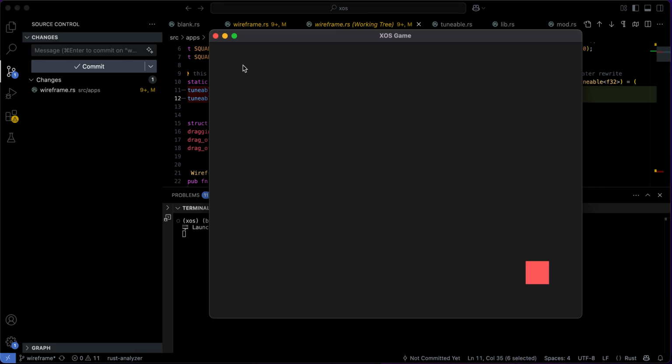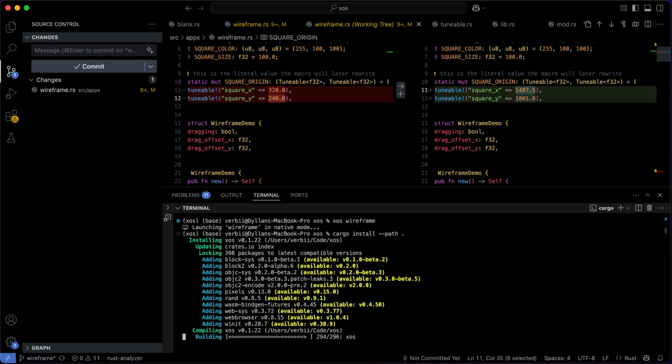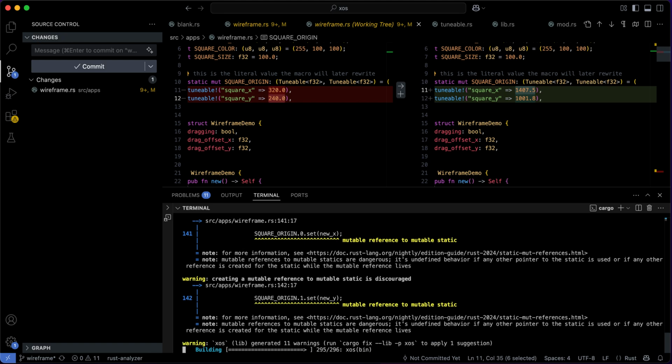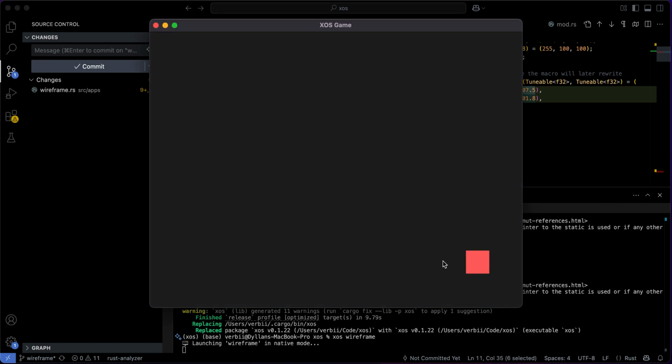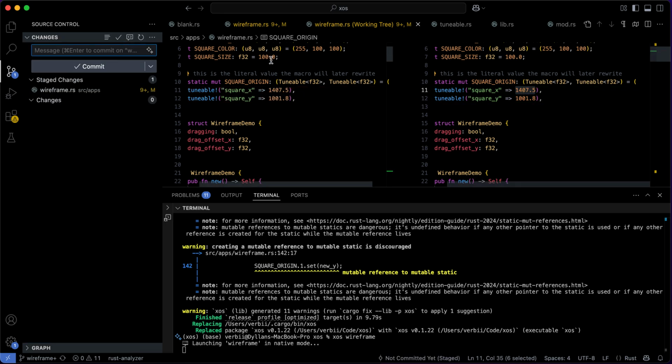And so if I reopen this and I close it, and then I recompile the program, instead of the square beginning in the top left of the screen like it did when I first ran the program, if I rerun it, it'll start in the bottom right. And we can take this and commit the code and say we moved it there.